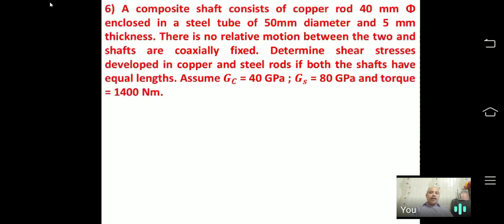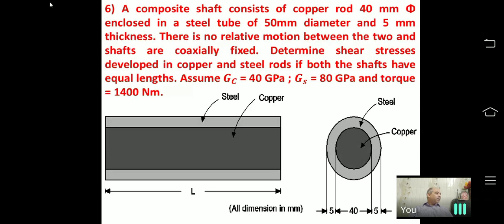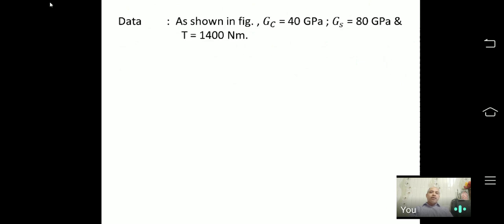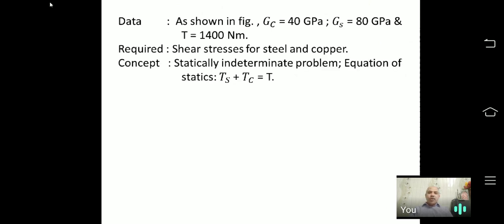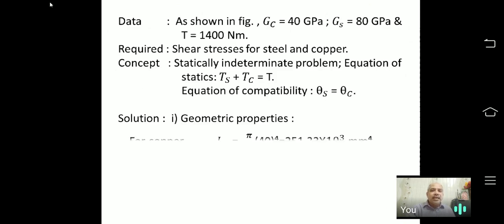So we have these problems. Then we have the next problem, that is for parallel shaft. Now when we talk about parallel shaft, we are interested to determine shear stresses developed in copper and steel, and for that I have to find out the value of T shared by steel and copper. Then again two unknowns, T for steel and T for copper. So two equations, one is summation Mz equal to 0 and second is theta same. By using these two equations, we are going to get these values of Tc and Ts.